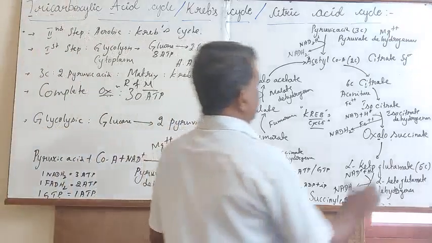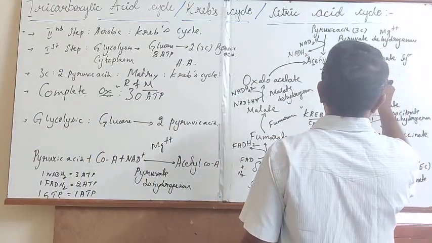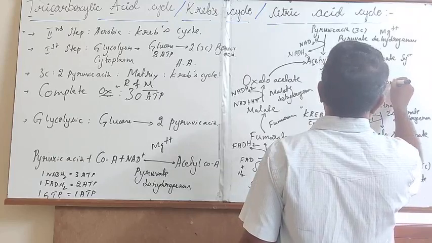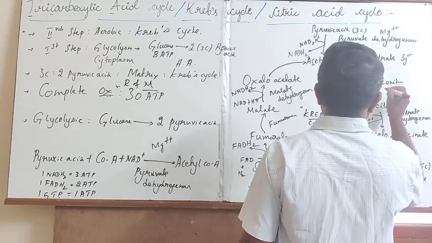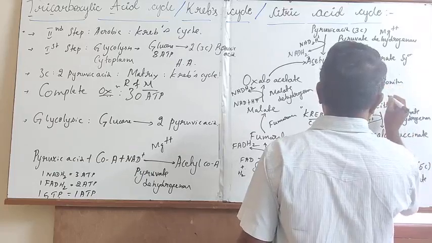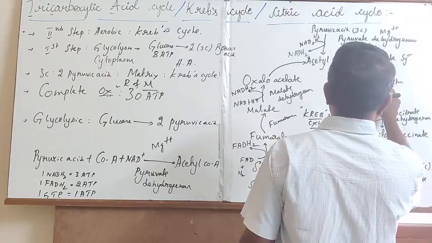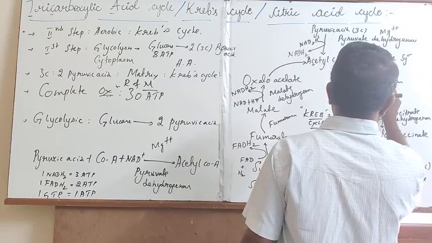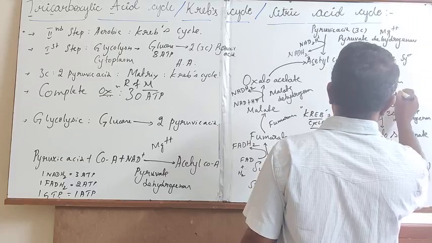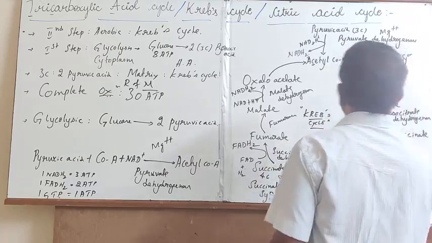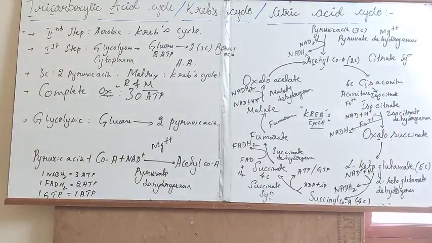Notice, citrate will get converted into cis-aconitase enzyme. Later, the cis-aconitase enzyme will get converted into isocitrate.